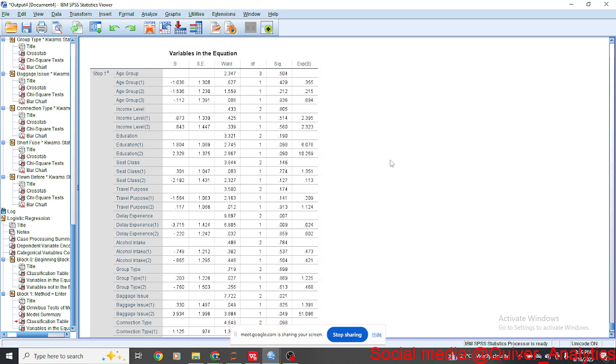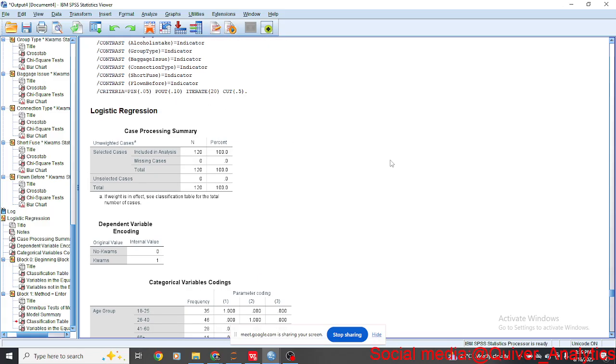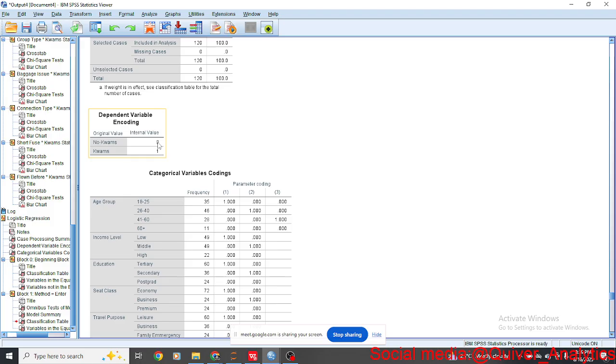Now, I want to show you something at the beginning of this. So we have no quams 0, quams 1. The tricky thing about logistic regression is what you are interested in predicting. For this problem, the airline is interested in chaotic customers. So for a logistic regression, your quams, that thing you are interested in, should be the 1. If your no quams is 1 and your quams is 0, then you are predicting no quams. And these are the reasons why we have bad analytics out there and businesses make wrong decisions.